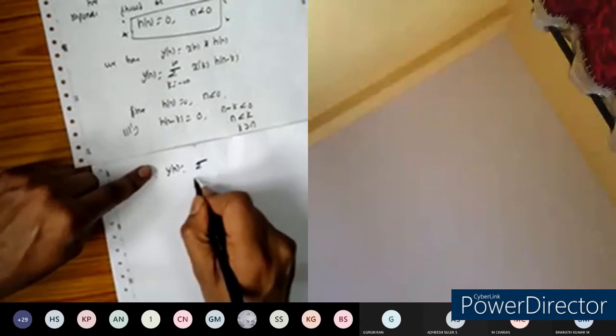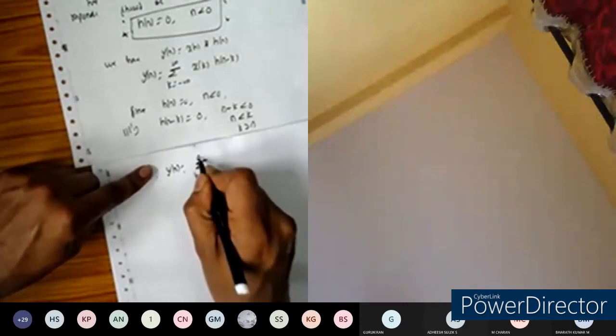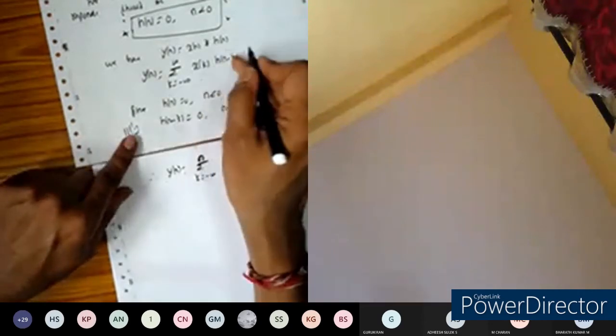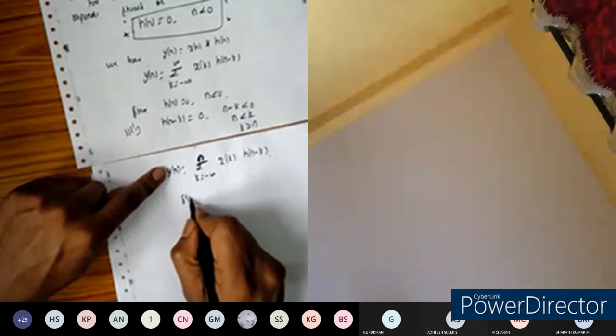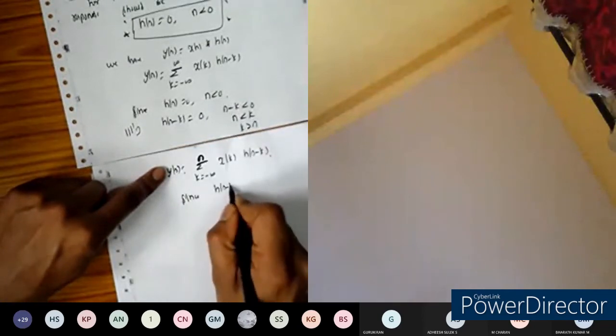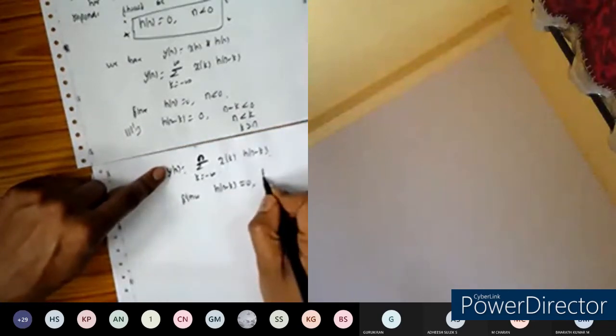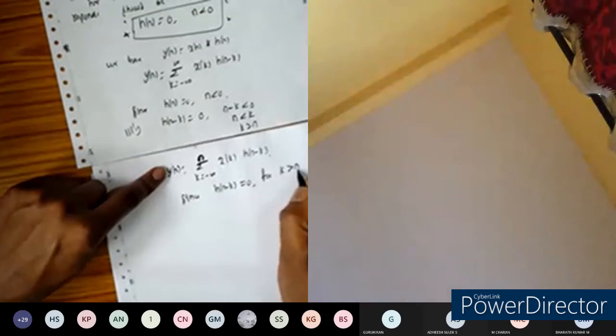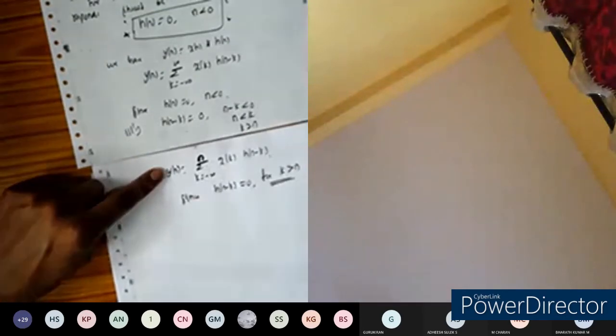Now let us include that condition here. Therefore y of n will become summation k equal to -infinity to n of x of k into h of n minus k, because for k greater than n, h of n minus k is 0. That's why I can take it up to n.